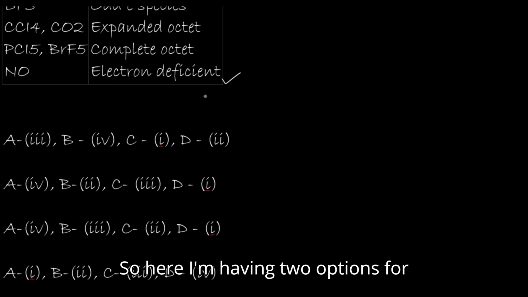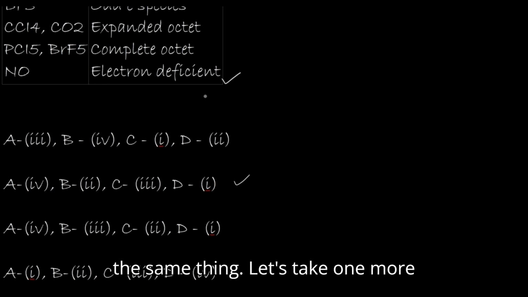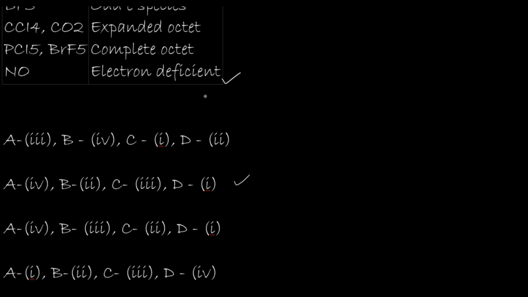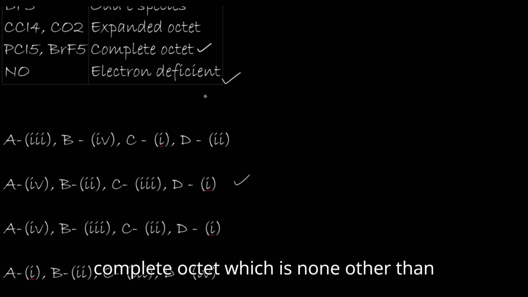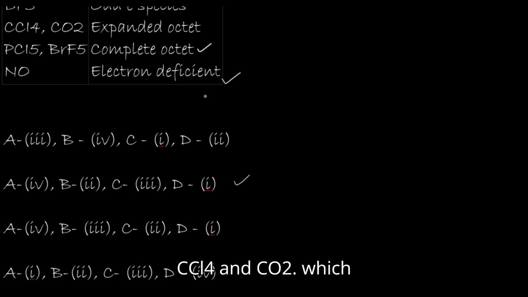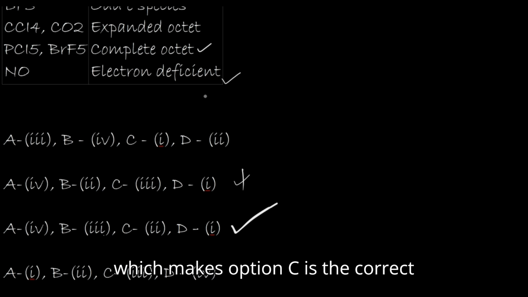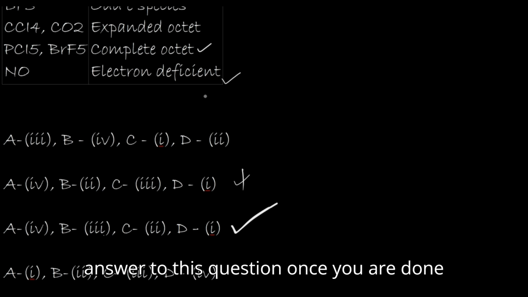So here I am having 2 options for the same thing. Let's check one more thing, that is complete octet, which is none other than CCl4 and CO2, which makes B to 3. So option C is the correct answer to this question.